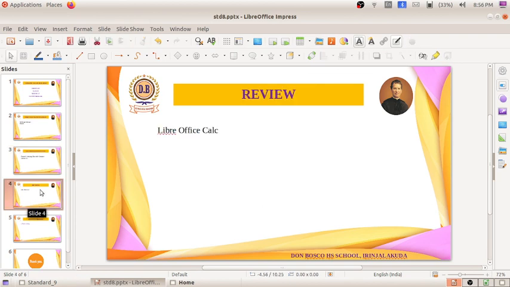In this chapter we have used the software LibreOffice Calc, and we can open the software from Applications, Office, LibreOffice Calc.